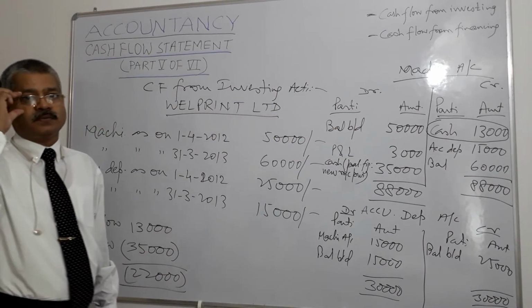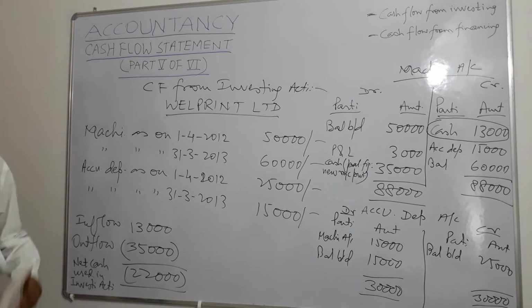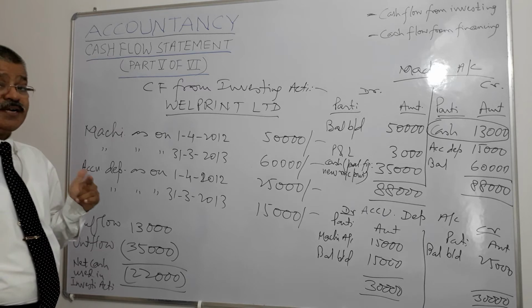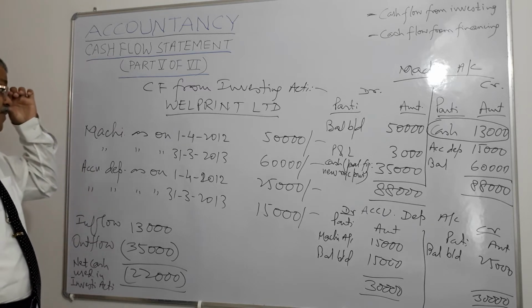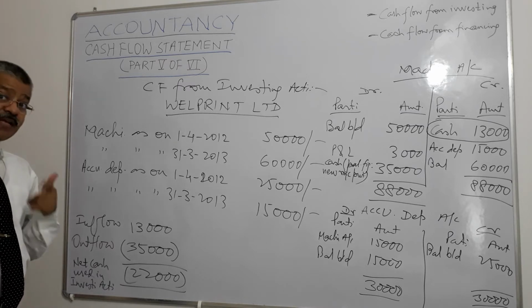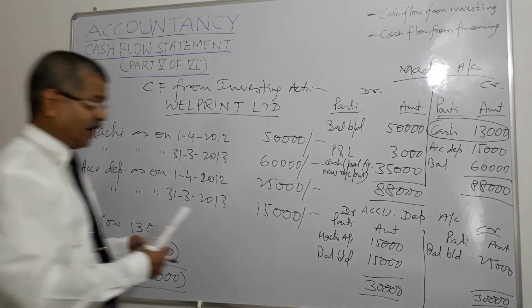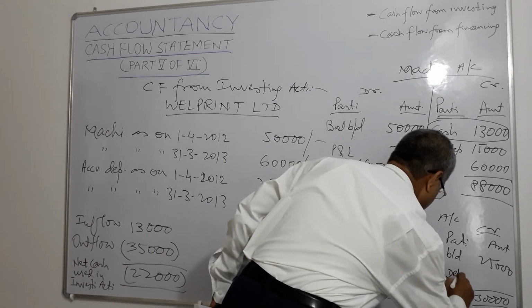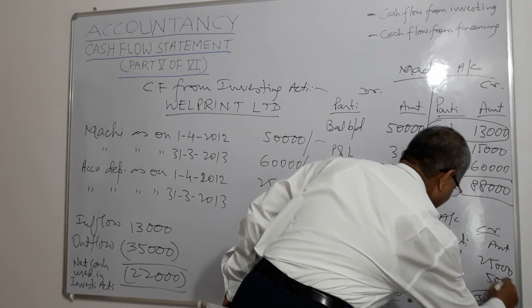What is that balancing figure? That is P&L depreciation provided during the year, 5,000. Right?